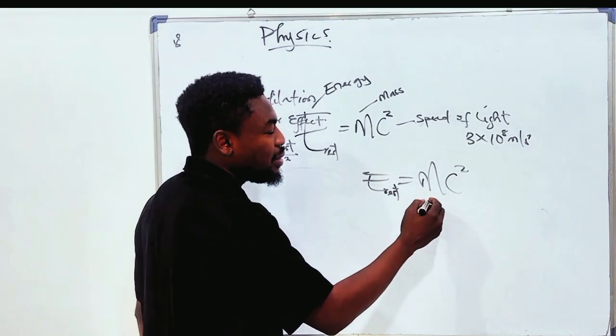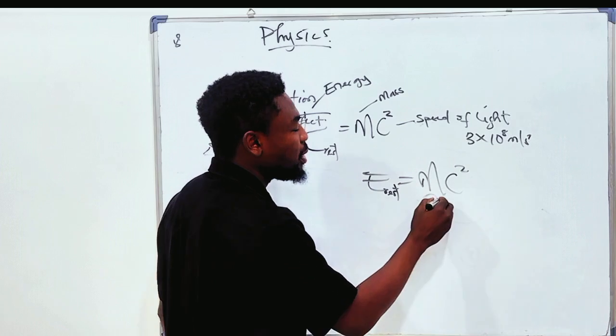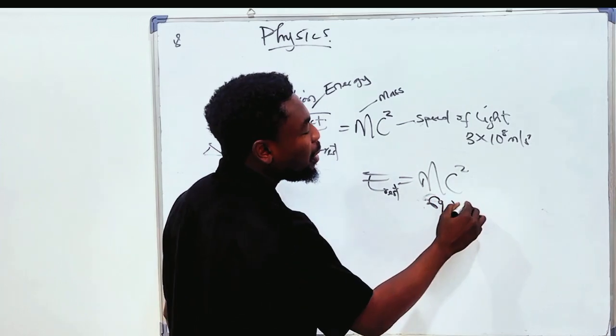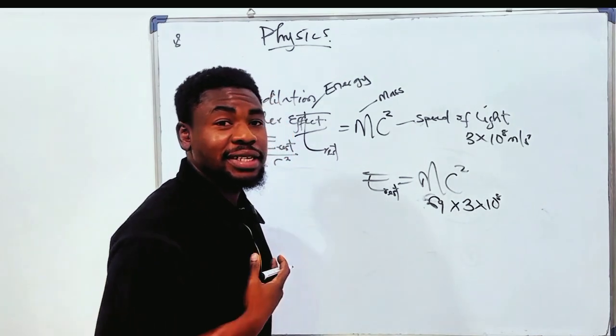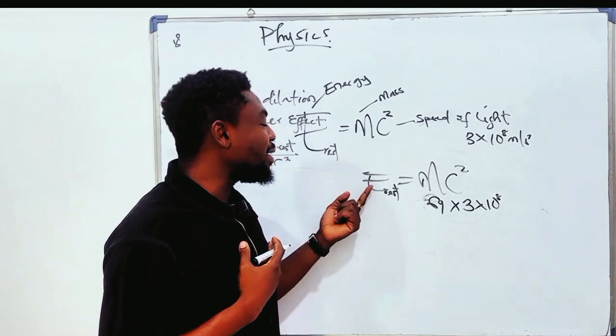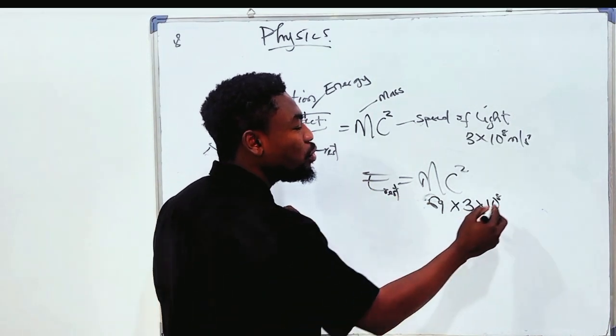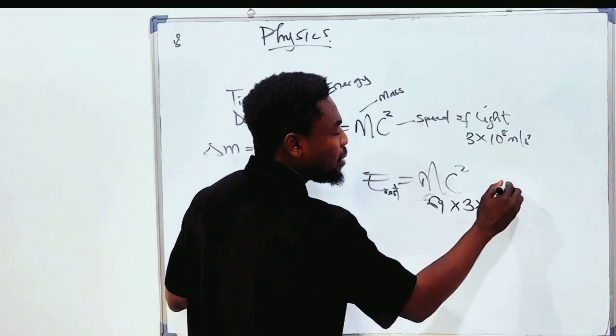You're going to calculate: my mass is 69 kg, right? Multiply by the speed of light. This is the potential energy that I possess as a mass. It means that if I can harness all of this energy, I'm going to have an energy of this magnitude.